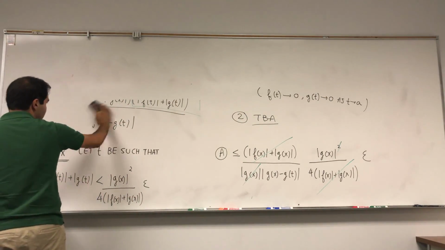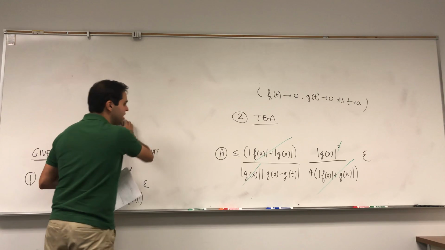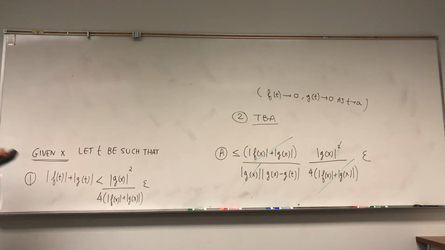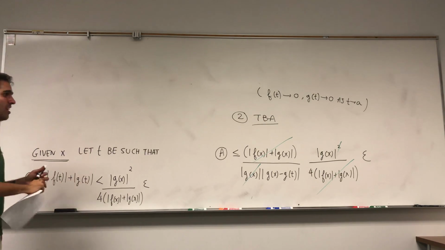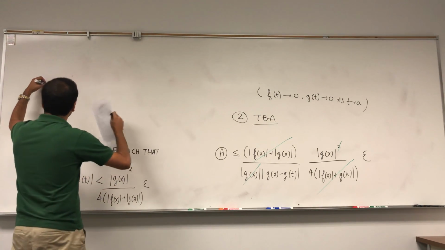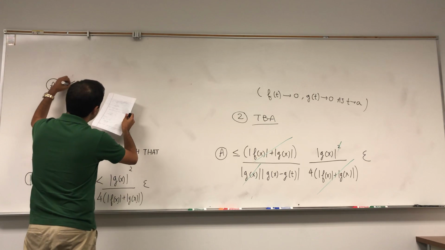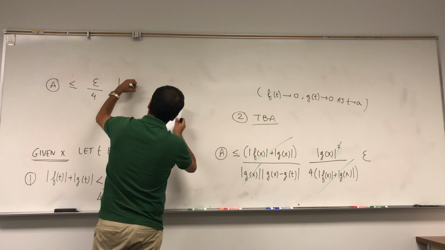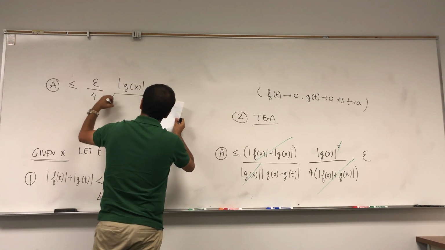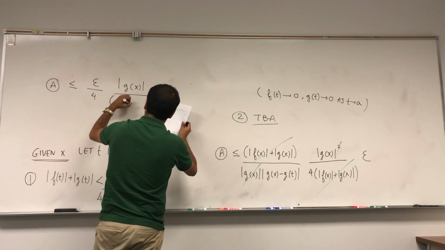But it's super interesting because notice also the interplay between x and t. So we really have to judiciously choose our constants. So in particular, a is less or equal to epsilon over 4 times g of x over g of x minus g of t.